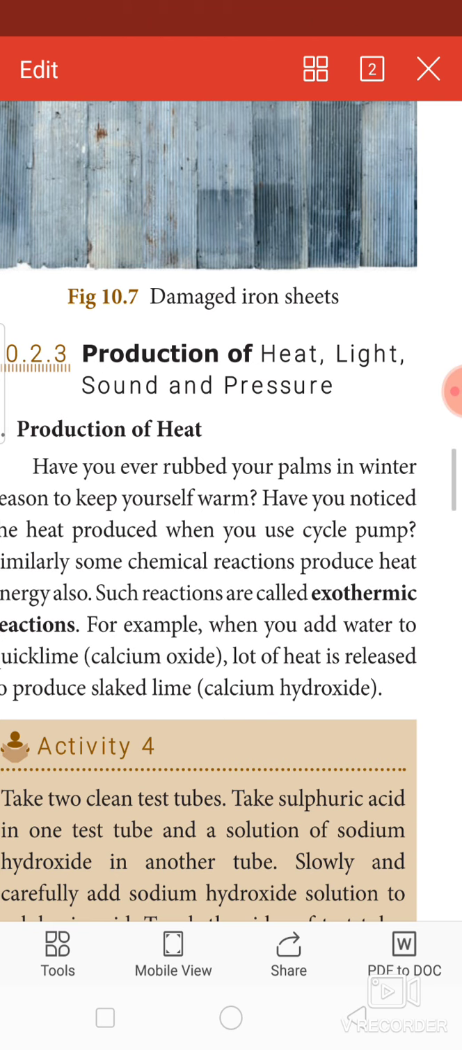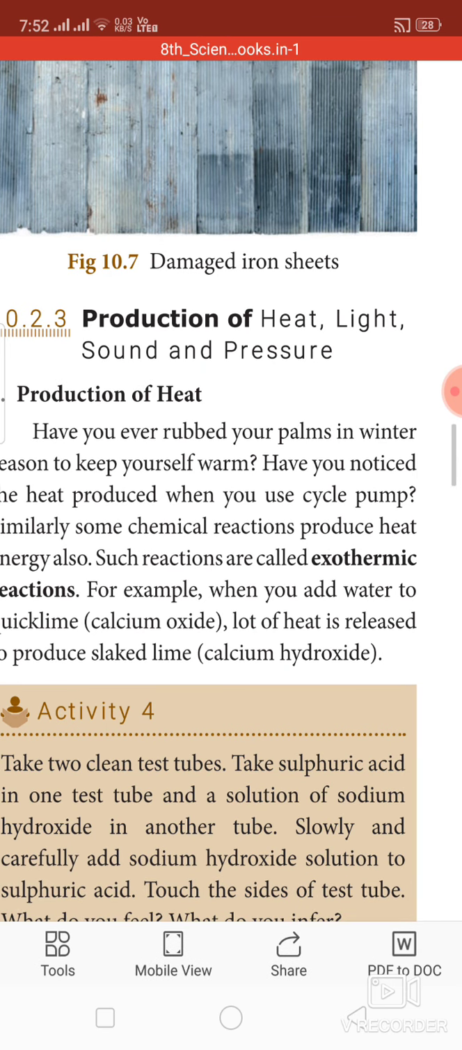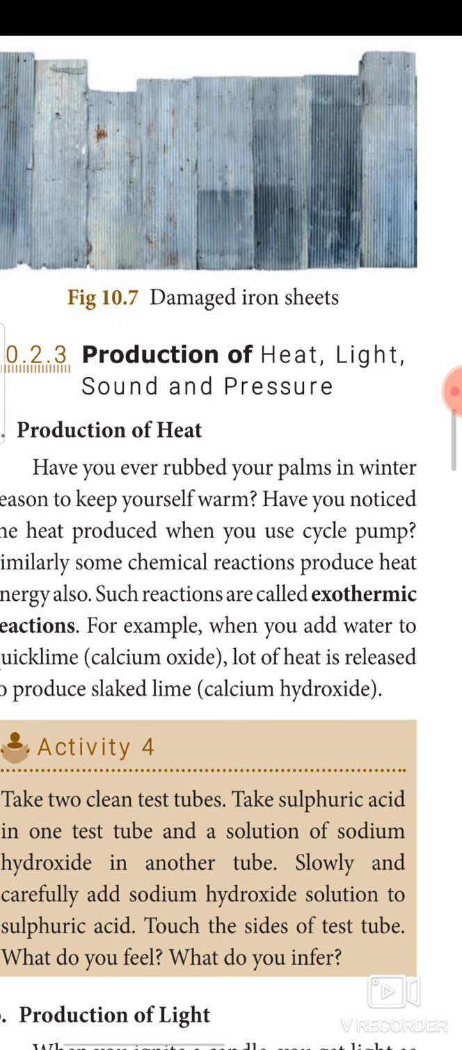Production of heat. Have you ever rubbed your palms in winter season to keep yourself warm? Have you noticed the heat produced when you use a cycle pump? Similarly, some chemical reactions produce heat energy also. Such reactions are called exothermic reactions. I repeat, exothermic reactions. For example, when you add water to quicklime, that is calcium oxide, a lot of heat is released to produce slaked lime, calcium hydroxide.